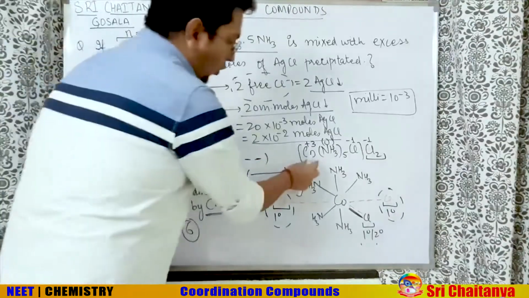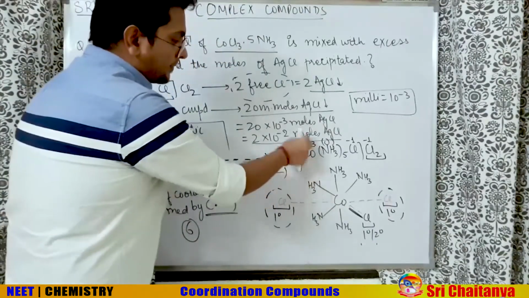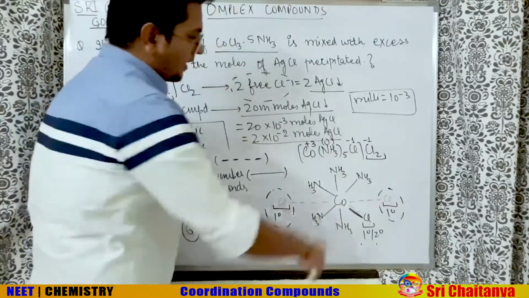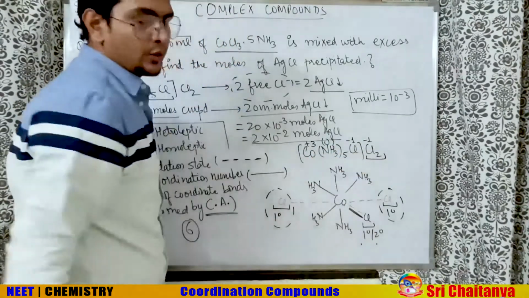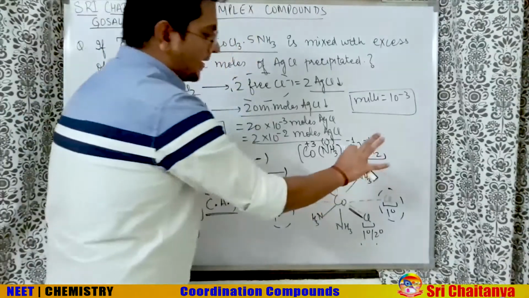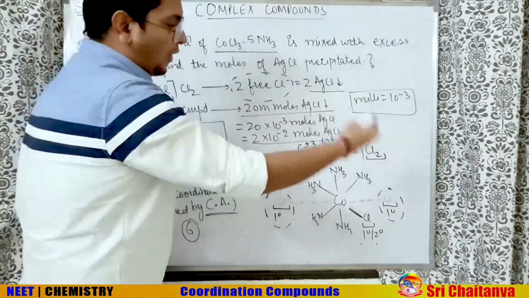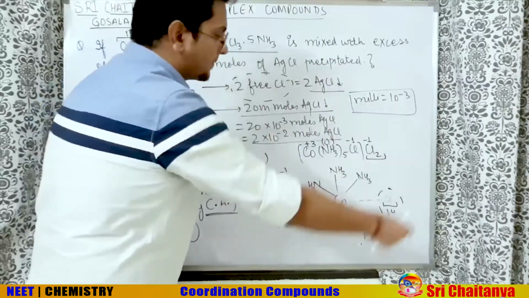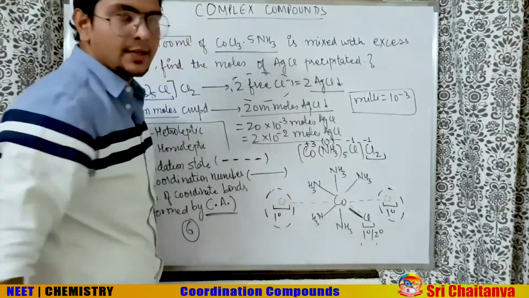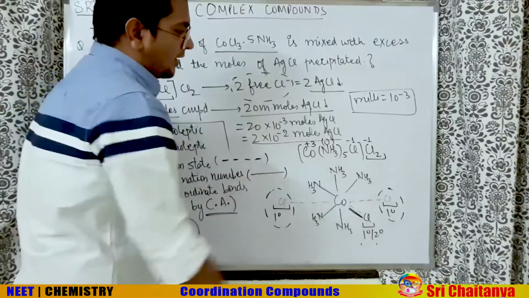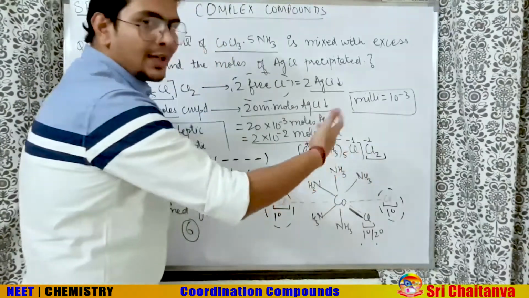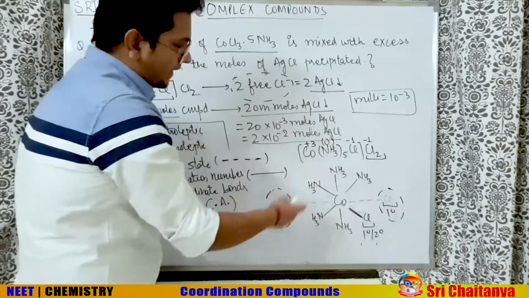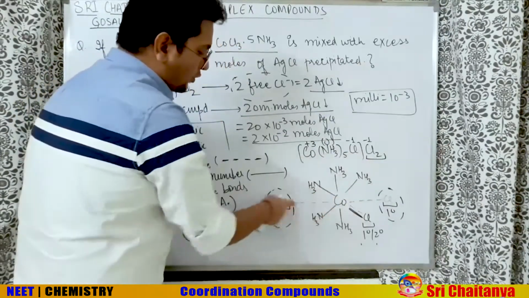Now check, cobalt is +3. Its primary valency is satisfied by Cl minus 1 here and Cl minus 1 here also. So in total there are 3 Cl, 1 inside the box and 2 outside the box, which together give a 3 minus charge, which is responsible for balancing the primary valency. So wherever the atom or ion balances the primary valency, we write it with a dotted line. There are 2 Cl outside, so 2 dotted lines are written.